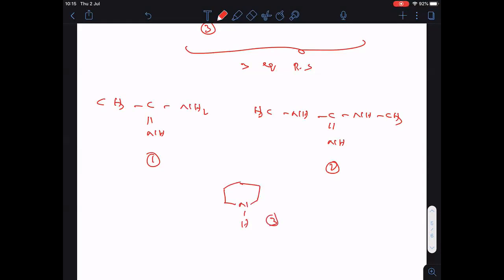Now arrange them in decreasing order of their basic strength. Do this question, everyone.